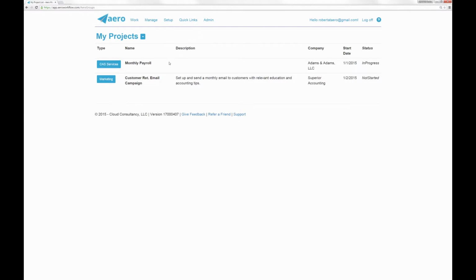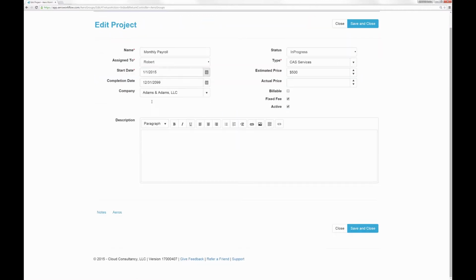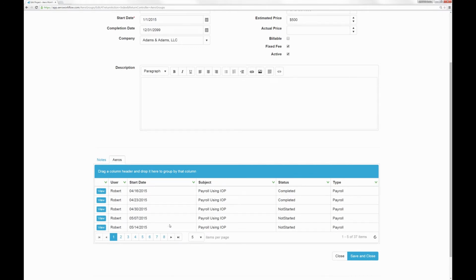You can do all those settings. You're the admin of Aero, you can do that. You may group together recurring types of services, one-time projects. It doesn't matter. Just the thing to remember is that a project in Aero is a group of arrows. So I'm going to drill into one here, and you can set up some header information about this project. And then the thing to know is that you can group specific arrows into it.